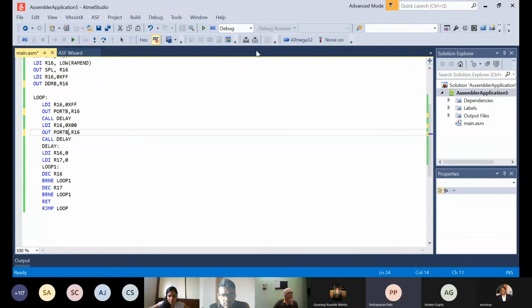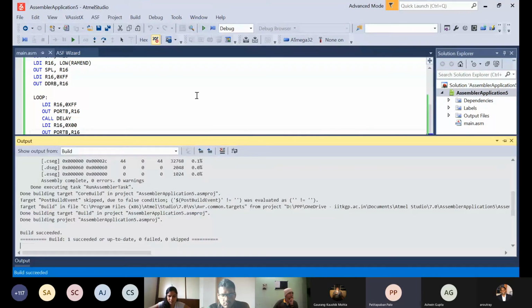After I have done the changes, I'll build it again. So it will regenerate the hex file. When it regenerates the hex file, it will basically go to the Atmega32 and rewrite the values of the register and the instruction set that we have given right now. Okay. So I'm going to go back to the software, to Proteus. Just a minute.